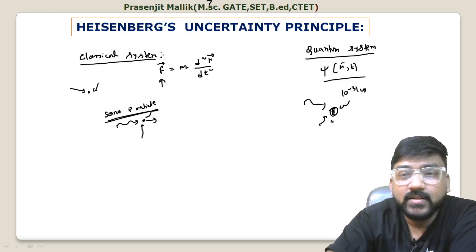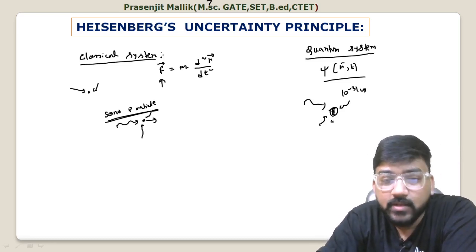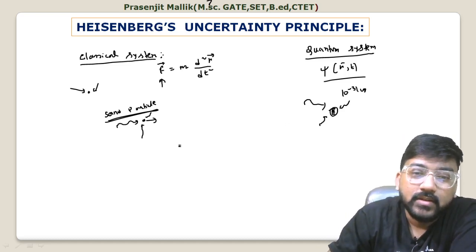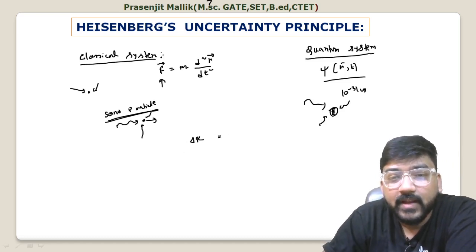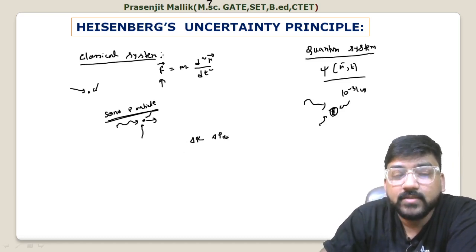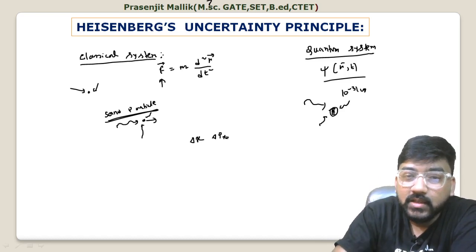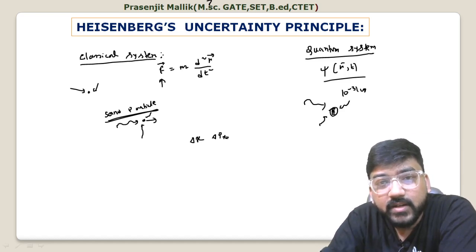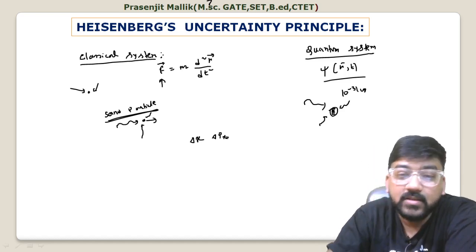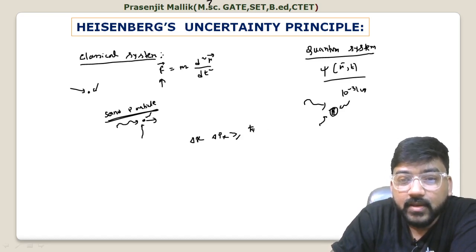So what does the Heisenberg uncertainty principle say in this respect? For any two canonical conjugate variables, let us take an example: for position, the uncertainty in position is delta x, and the uncertainty in momentum is delta px. x with px, y with py, these are canonical conjugate variables. So if the position uncertainty is delta x and the momentum uncertainty is delta px, then this product will always be greater than or equal to h cross by 2.